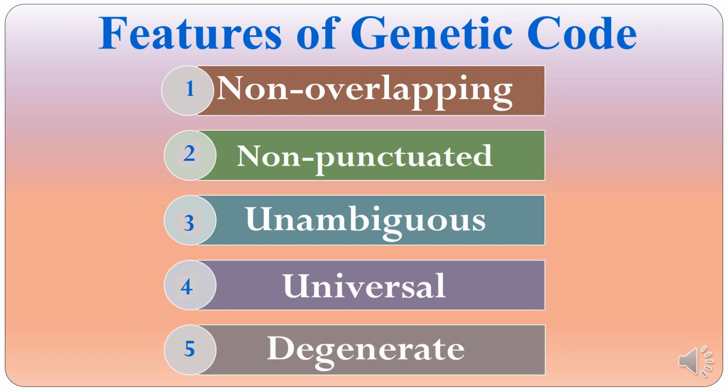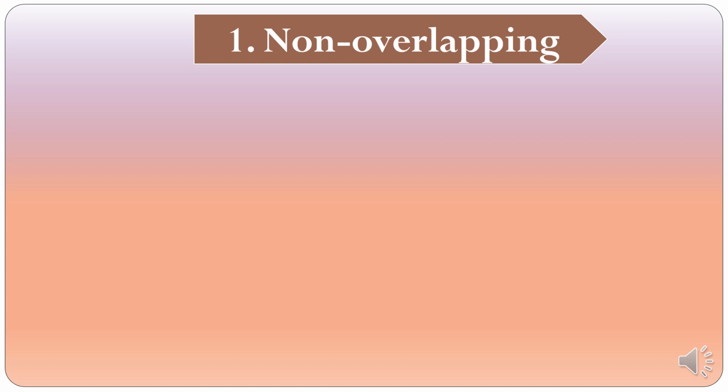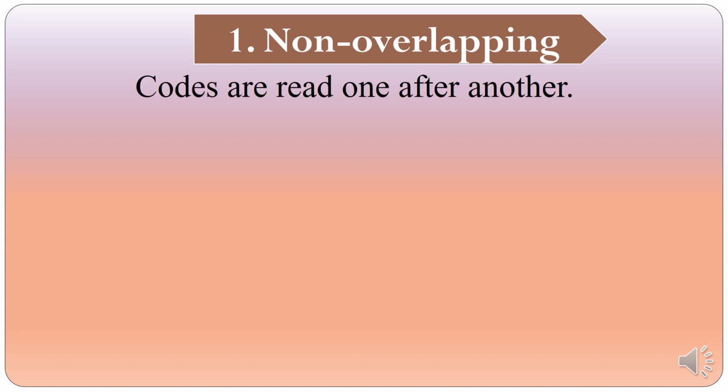Features of genetic code. The genetic code is non-overlapping, non-punctuated, unambiguous, universal and degenerate. We shall look into each of these individually. So let us proceed. Genetic code is non-overlapping. Codes are read one after the other.